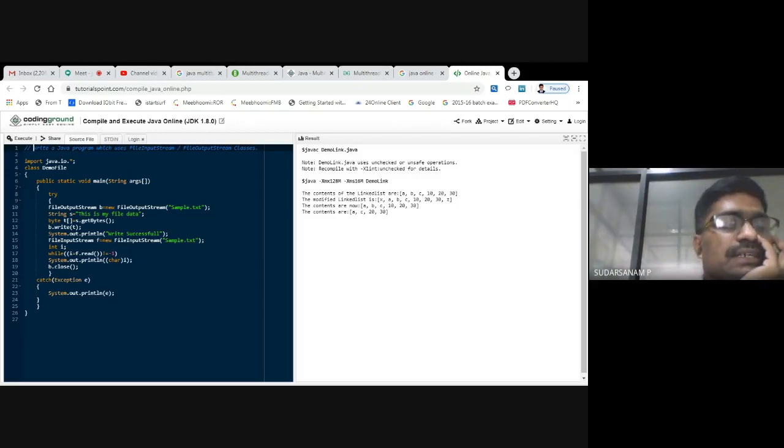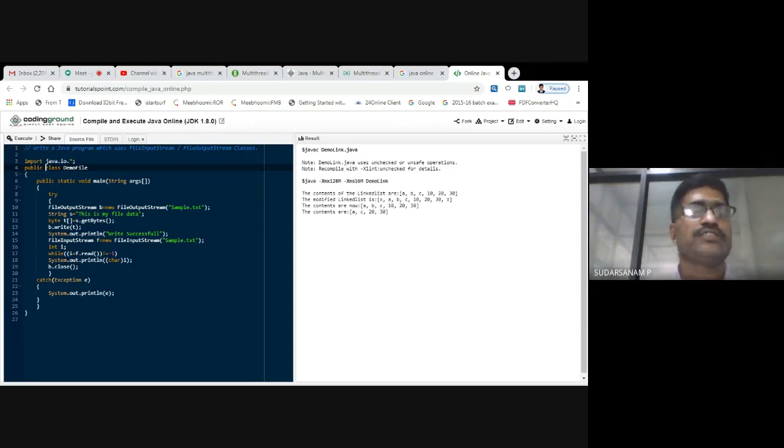So here is import java.io. We already discussed which packages are required for input output streams. Now the class demo. When you are running it online, you have to give public, so public class DemoFile. Now public static void main, String args. Now I'm using try and catch for FileNotFoundException, if you get it, you can use this one. Otherwise you can write the code directly here also.